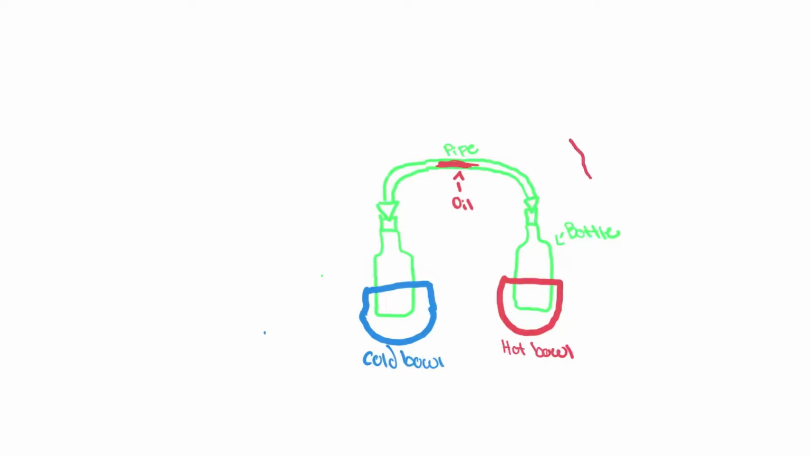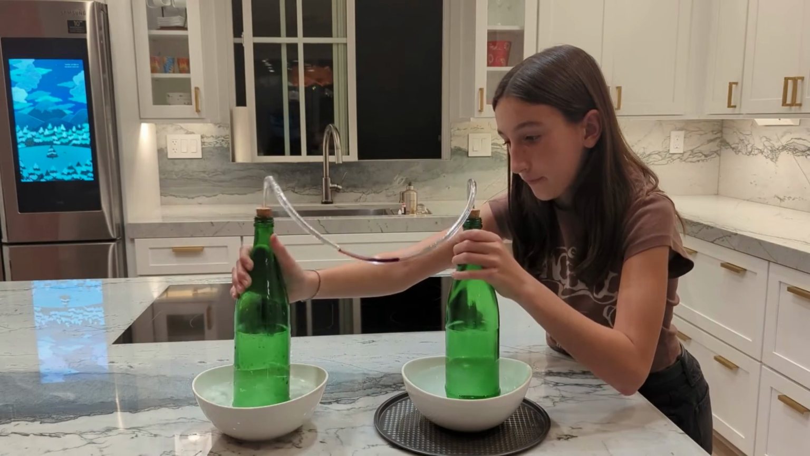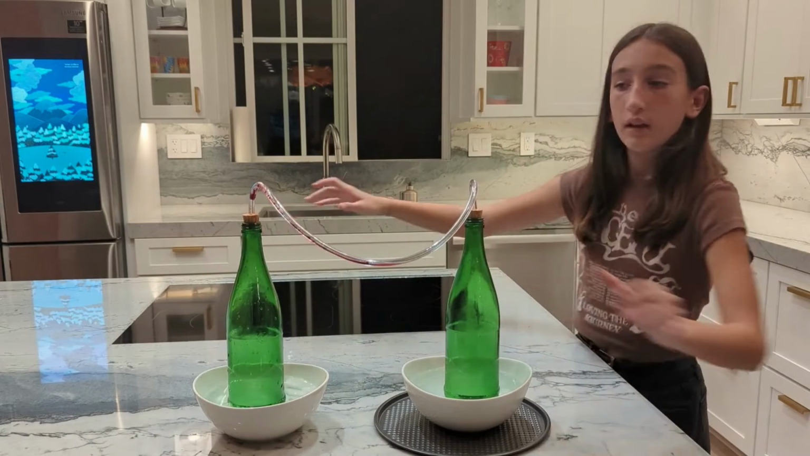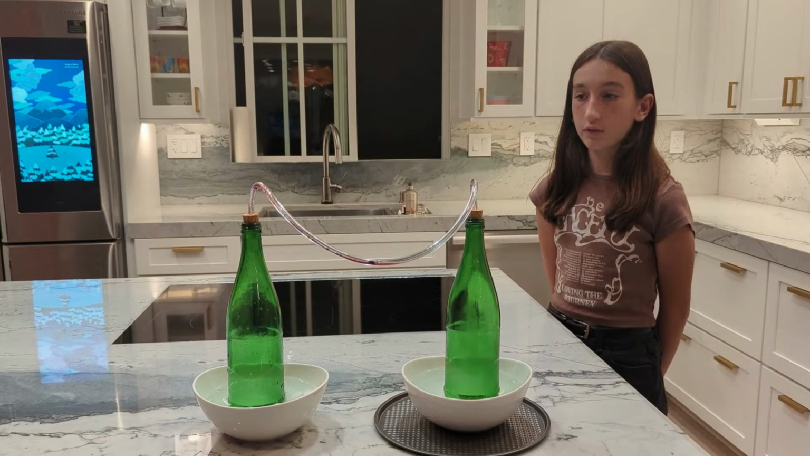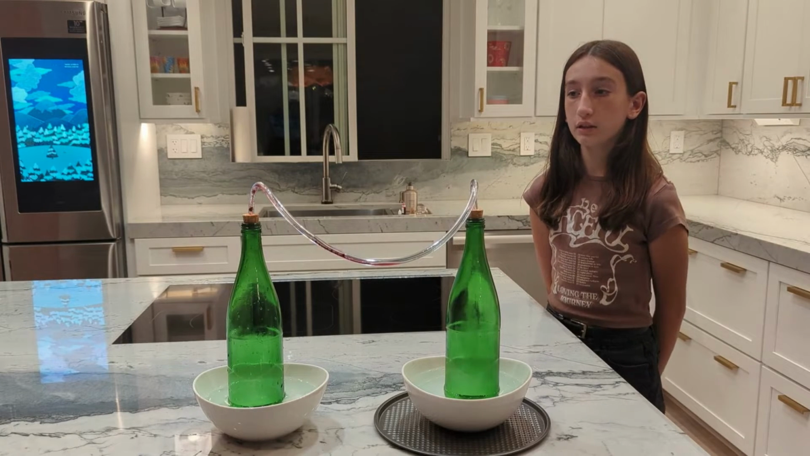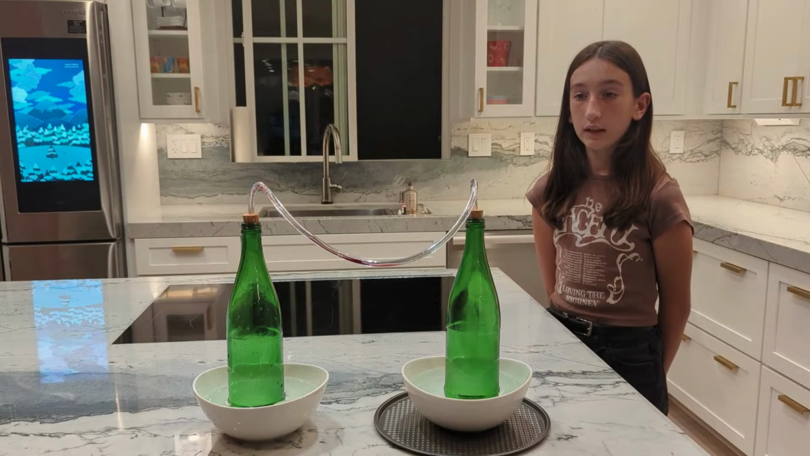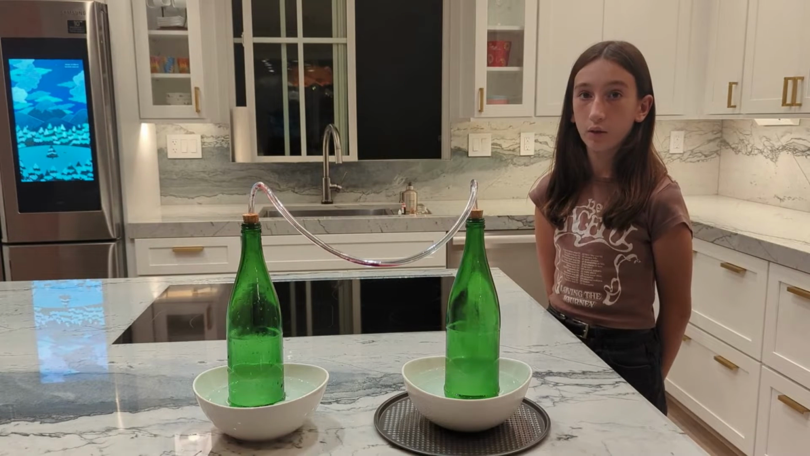We should be able to observe the transfer of thermal energy from the warmer object to the colder one. Alright, let's try. As you can see, the heat is being transferred from the bowl with the higher thermal energy to the bowl with the lower thermal energy. The bowl with higher temperature heats up the air inside the bottle. The air expands, pushing the colored oil into the bottle with the colder air.